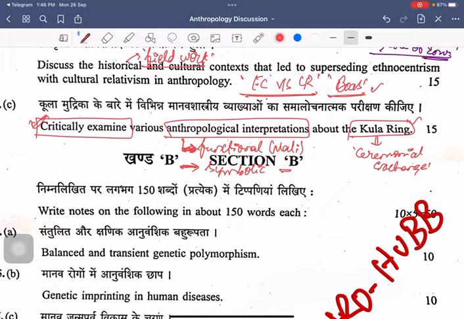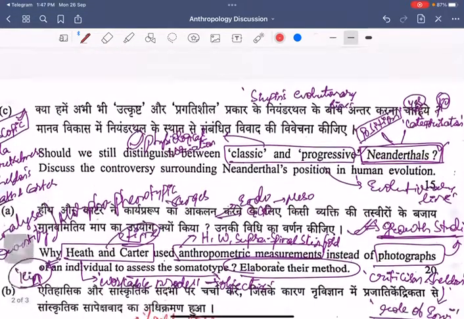The third aspect, which is emerging in the recent past, is talking about the contemporary functional studies. What are the contemporary functional studies that can be seen with respect to this particular subject? Right? Contemporary functional studies about what? The Kula. The contemporary functional studies about Kula, the critical examination. Right? So these aspects you can talk about in this section.